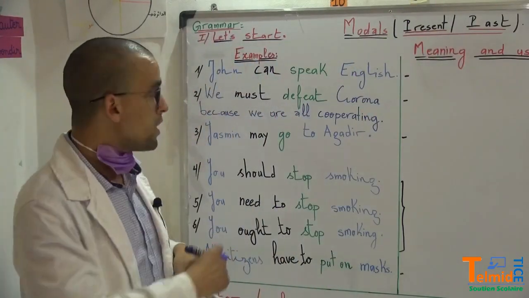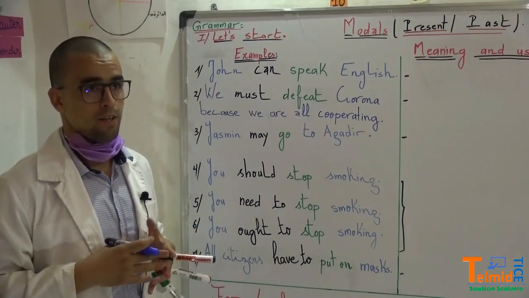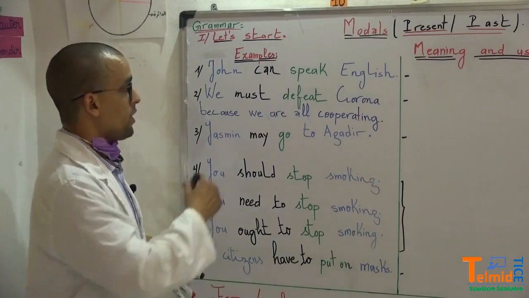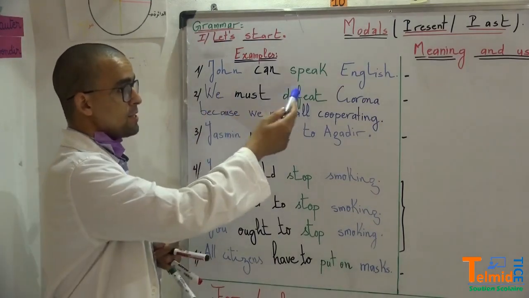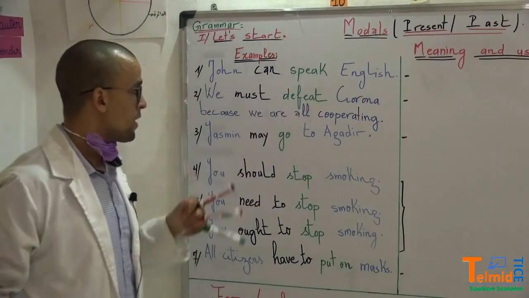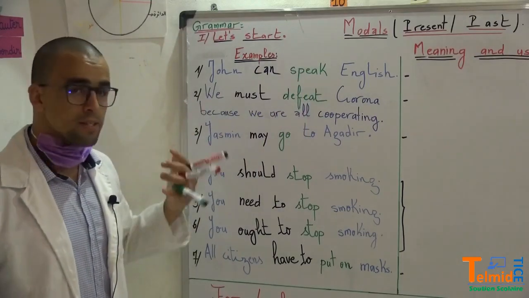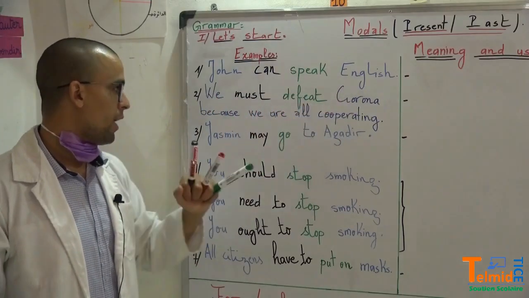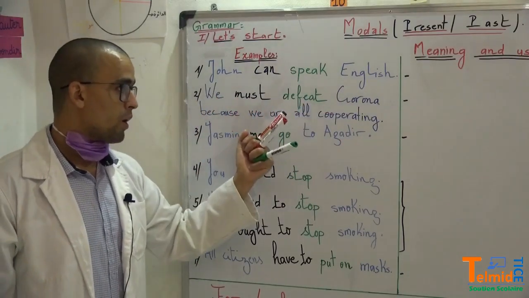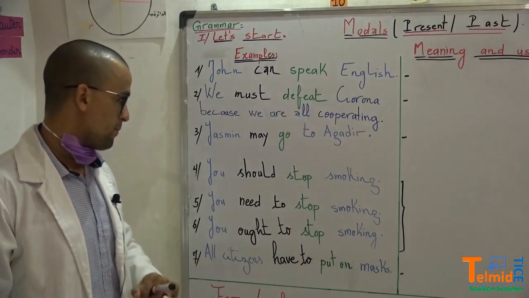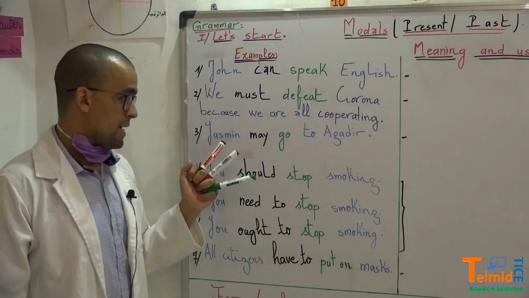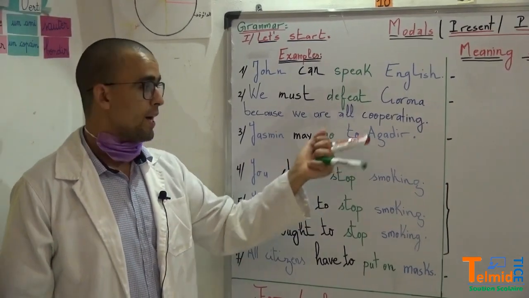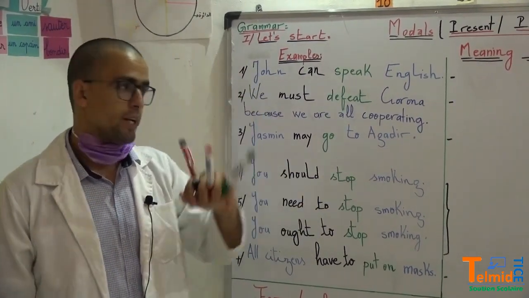Okay, so let's start with example number 1. John can speak English. We, Moroccans, we must defeat Corona because we are all cooperating. Number 3, Yasmin may go to Agadir. She may travel to Agadir.